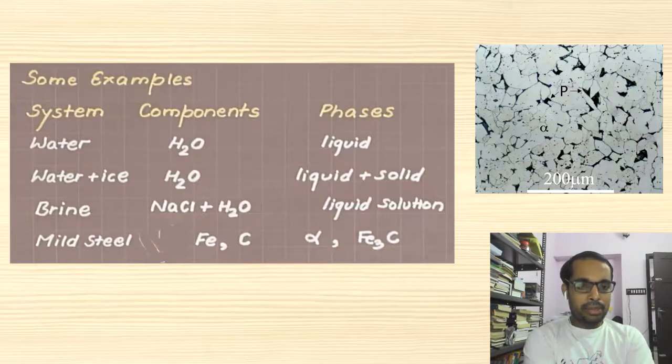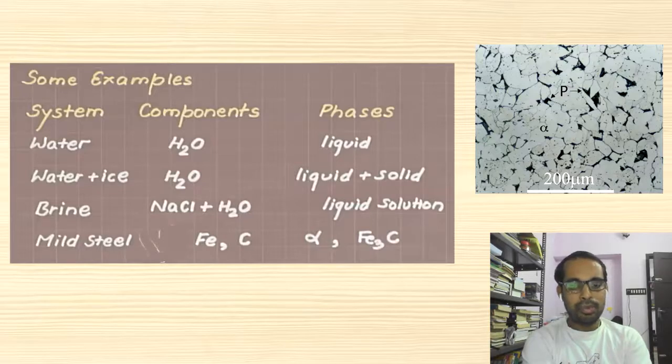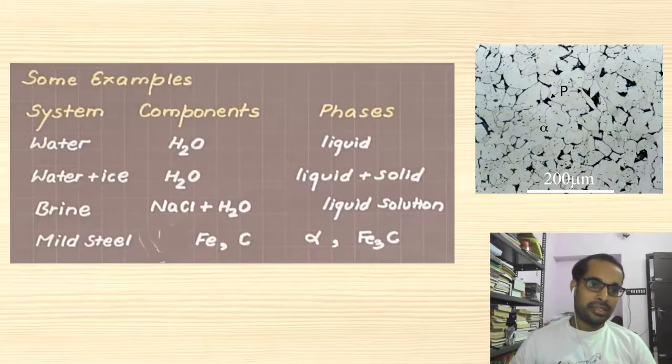The fourth example is mild steel, where a small percentage of carbon is present in the iron. So there are two components, and depending on the concentration of carbon and iron, we can have two phases: one is alpha and the other one is Fe3C. There are certain rules which govern this. If you want to have mixed components and form different phases, there are certain rules called the Gibbs phase rule, which we will be discussing in a later slide.